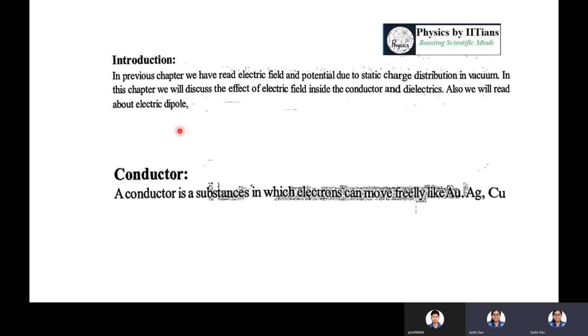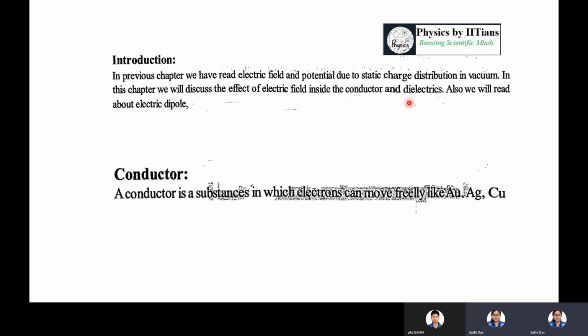In the previous lectures, we have read about the electric field and potential due to static charge distribution in vacuum. Because we are taking 1 by 4 pi epsilon naught, epsilon naught is the permittivity of free space. But you can ask that we are not really in vacuum, we are in this familiar environment. So we should know the electric field inside conductors and dielectrics.